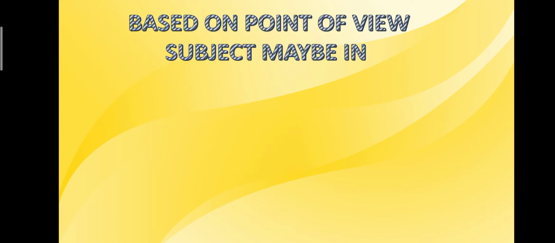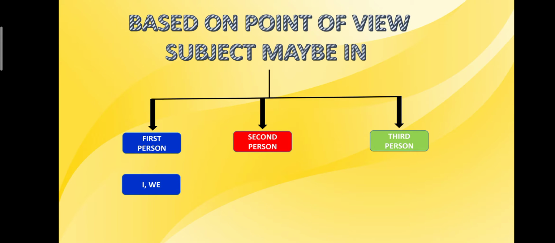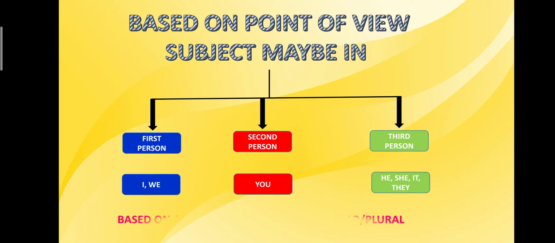Now, we have to know that, based on point of view, the subject may be in first person, second person, or third person. In first person it would be I, we; second person it would be you; and in third person it would be he, she, it, or they. On the basis of count, a subject can be singular or plural.